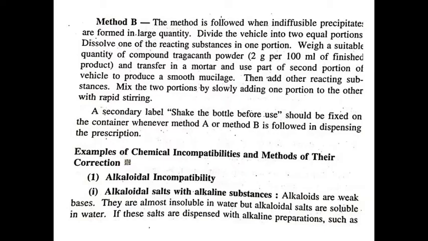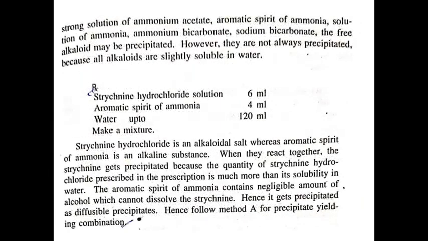They are almost insoluble in water, but alkaloidal salts are soluble in water. If these salts are dispensed with alkaline preparations such as strong solution of ammonium acetate, aromatic spirit of ammonia, ammonium bicarbonate, etc., then